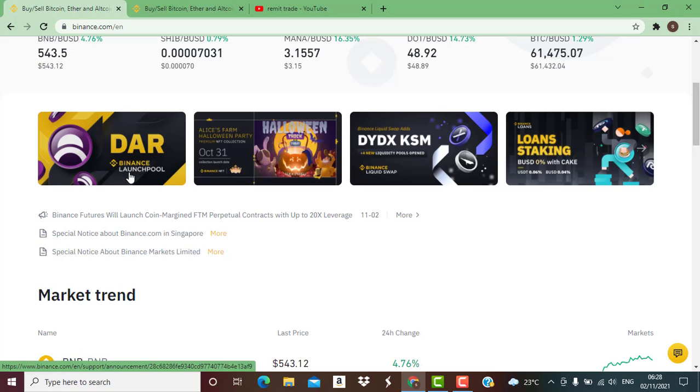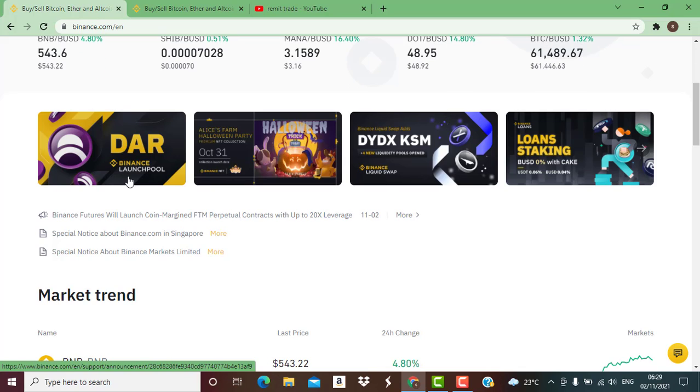But Binance Launchpool was created by Binance in September 2020, during the rise of decentralized finance, that is DeFi. Binance Launchpool is a crypto financial service that allows users, in this case Binance users, to stake their cryptocurrency assets to provide funds into the liquidity pool and then get a reward in return.